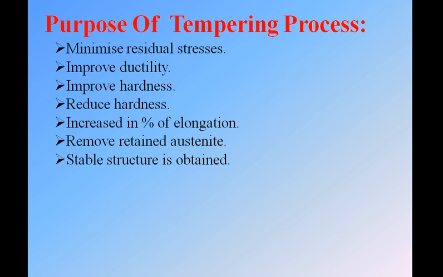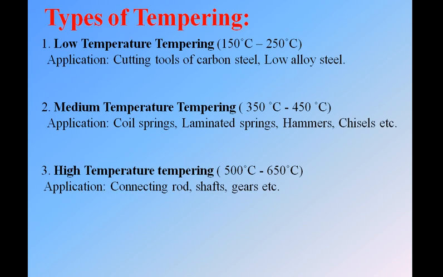Next, remove the retained austenite. Retained austenite means that with a high cooling rate we may have some austenite present in the material, so this can be removed with the tempering process. Then, a stable structure is obtained. Stable structure means a uniform structure is obtained. Next, we have these types of tempering.